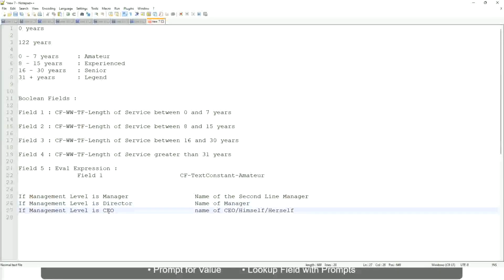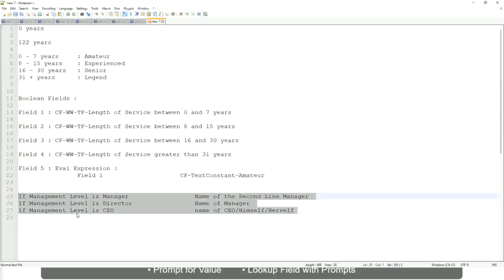He may be reporting directly to the CEO, and if it is a CEO, return the name of the CEO, which is himself or self. This is a calculated field you have to come up with.